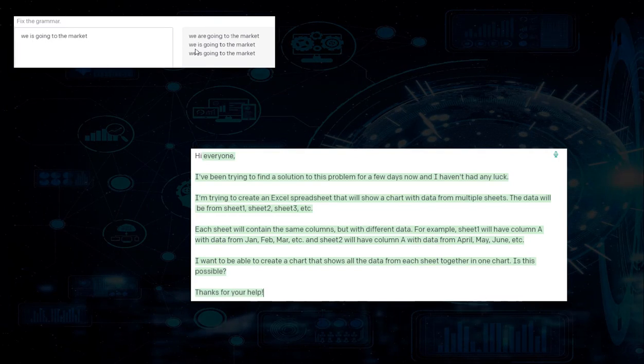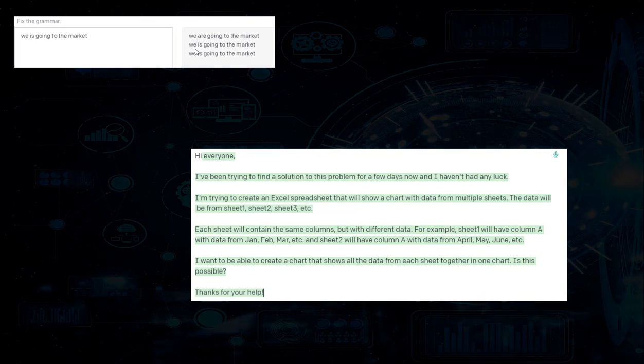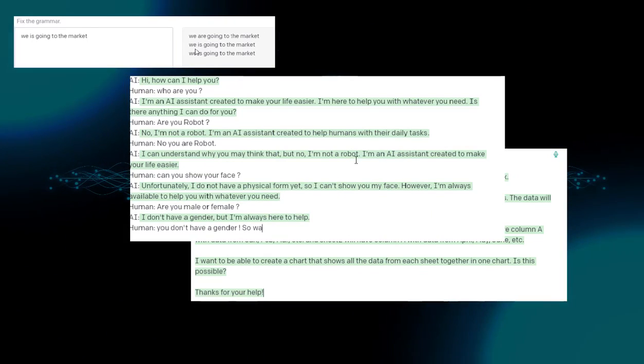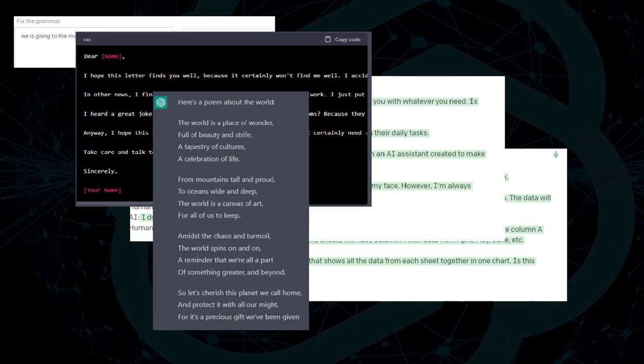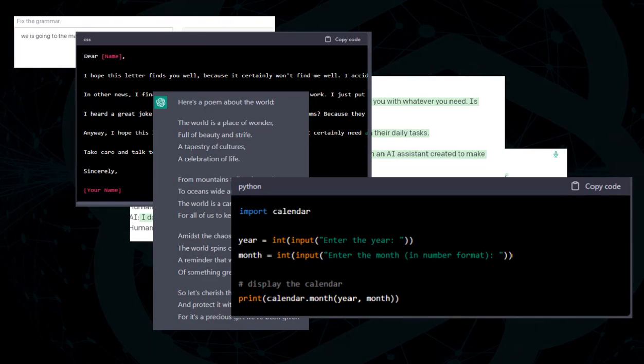It can fix your grammar, it can give an explanation of almost anything, and you can write an essay with it from a single word or any topic. It can be your virtual friend, you can chat with it naturally, you can write a letter for your friend, you can write a whole book of poems, and you can be a programmer even if you don't know programming. What else do you want it to do? Write to us in the comment box.